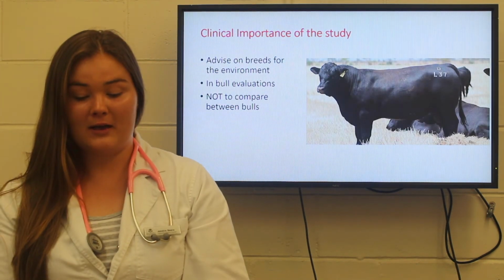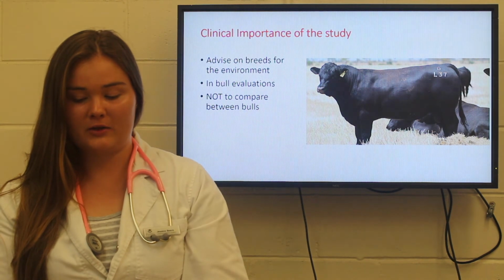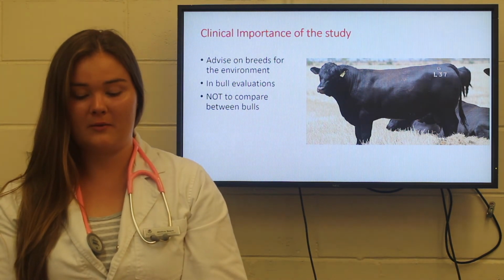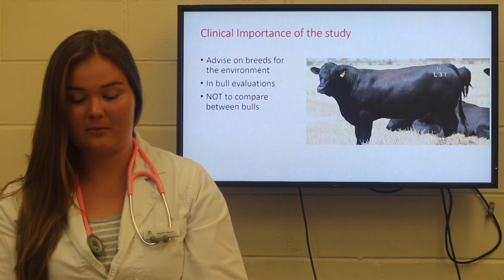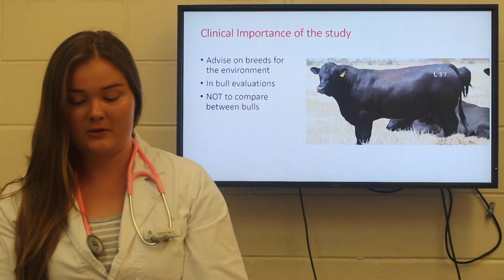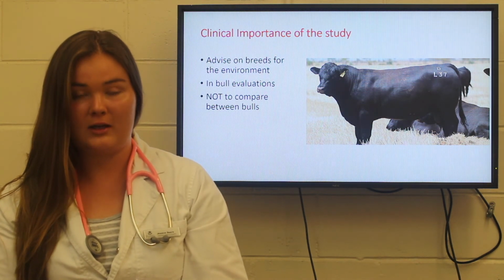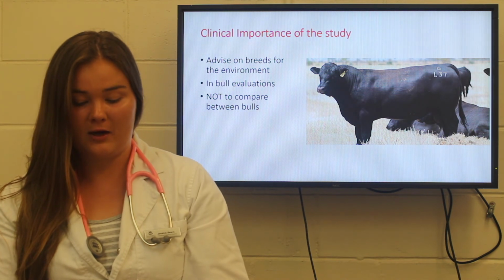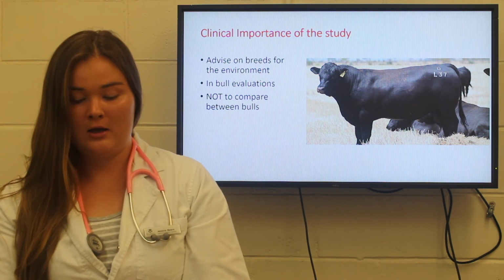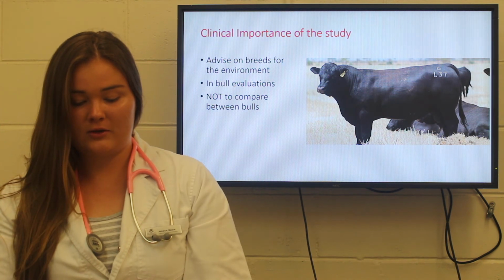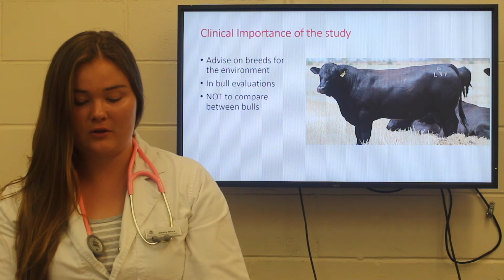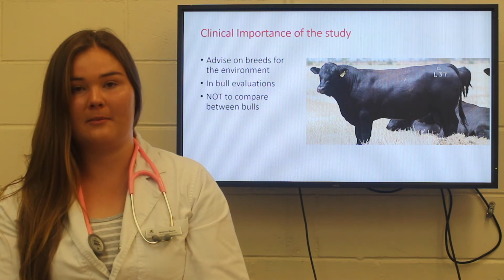In relation to the veterinary profession, this information could be used to advise on breeds for particular environments and in bull evaluations, however not to compare between bulls. For example, a Black Angus bull in a hot climate may have detrimental effects on their semen quality and quantity, whereas a Red Angus in the same environment may produce viable sperm at a high sperm count. This method could also be used to determine the sensitivity of a particular bull to scrotal insult when using the control of pre-insult sperm from the same bull.